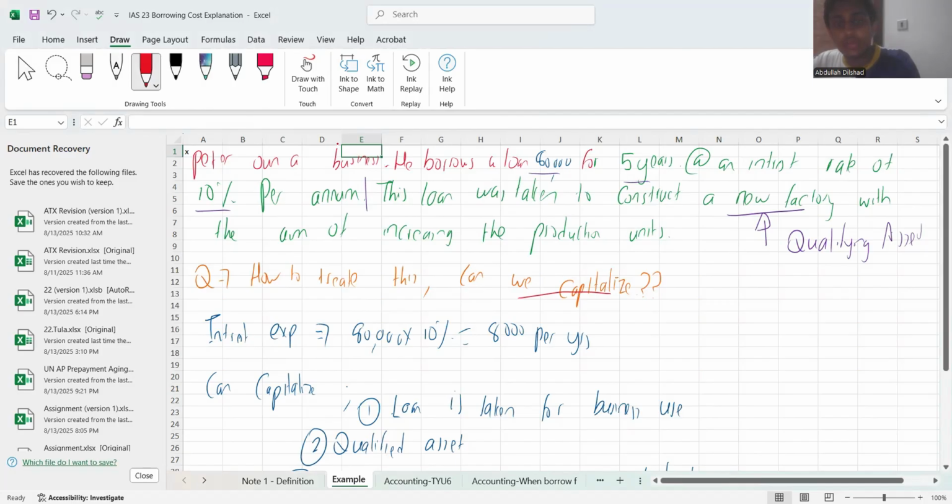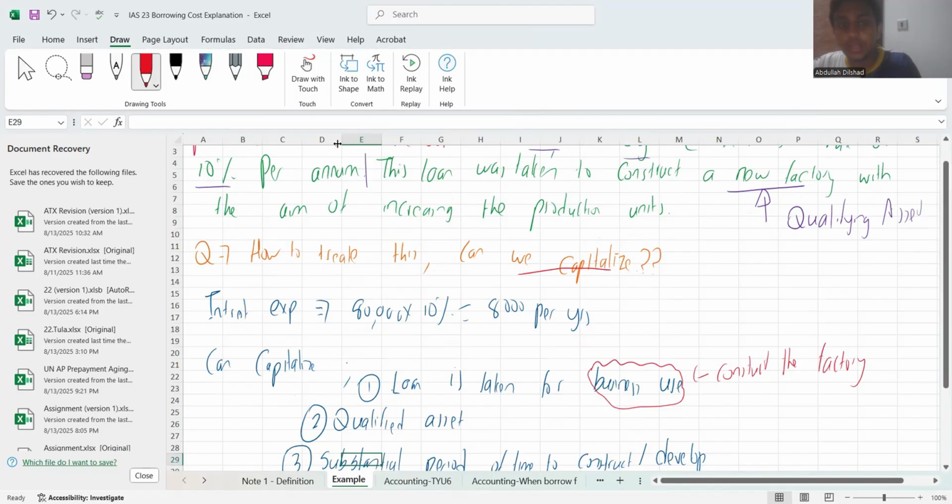So 80,000 into 10% is 8,000 per year. So this 8,000 cost can be capitalized. Why? This loan was taken to construct a factory. Not for our personal use, it's for business use. Point number one. And number two, is that asset a qualifying asset? Yes, it is. Why? Because we are not buying a ready-made factory. We are buying a newly constructed factory. That is why the loan was taken.